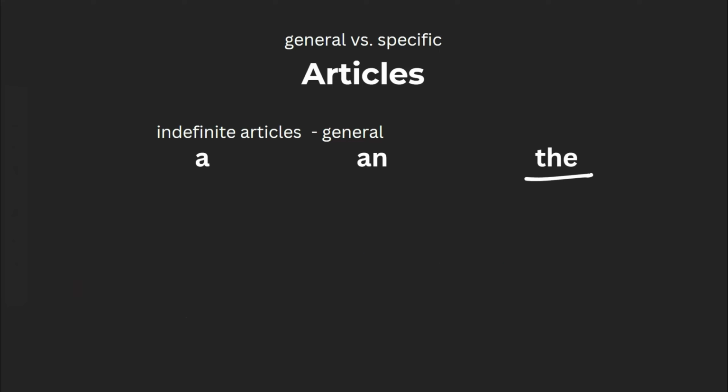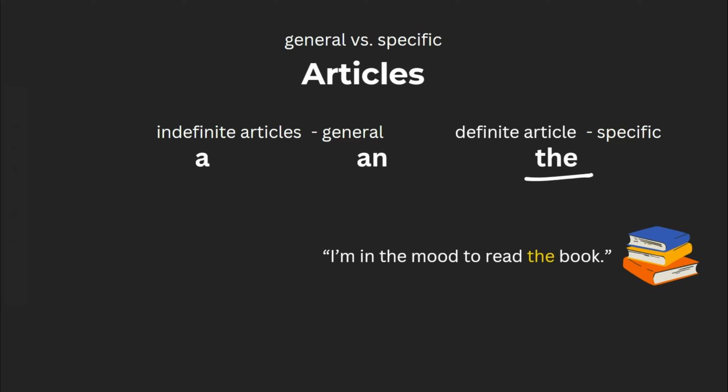The, in contrast, is a definite article. We use the when talking about specific things. For example, if you were to say, I'm in the mood to read the book, you're talking about a specific one that was already previously mentioned. We use the before words beginning with both vowels and consonants, so there's nothing to take into account there.